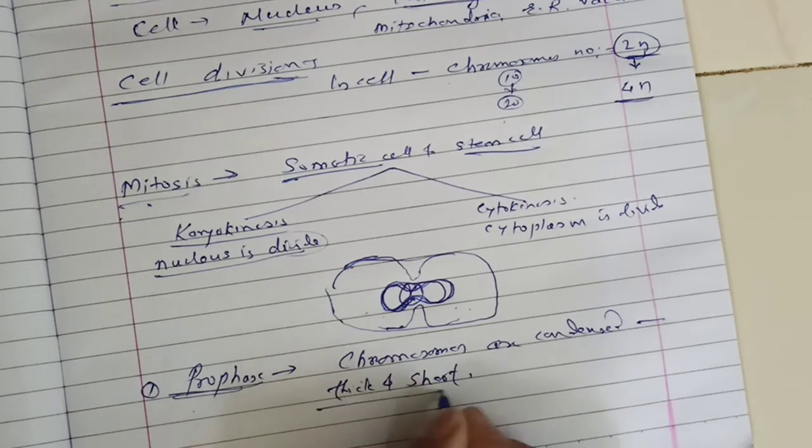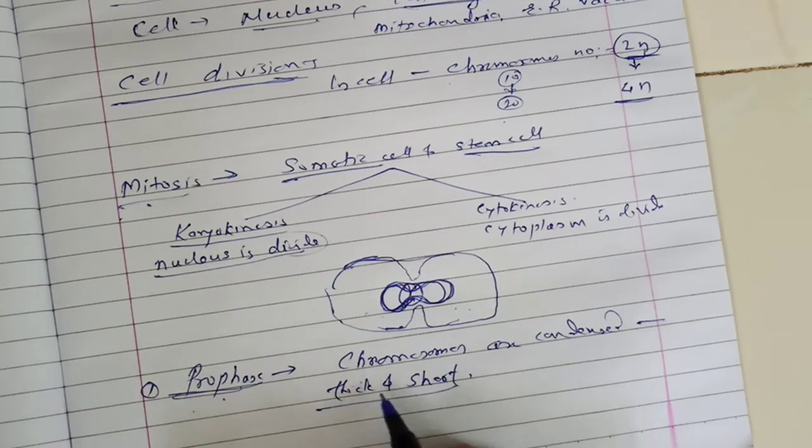So they become visible, whereas earlier they were invisible in the nucleus. They appear with their pair of sister chromatids.